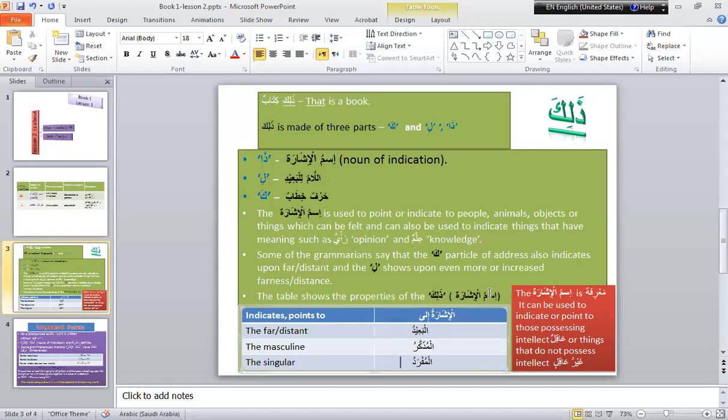Ismul ishara, the demonstrative pronouns, are always ma'arifa. Ma'arifa means definite nouns. They aren't indefinite nouns. Ismun ma'arifatun means definite noun, and ismun nakira means indefinite noun.